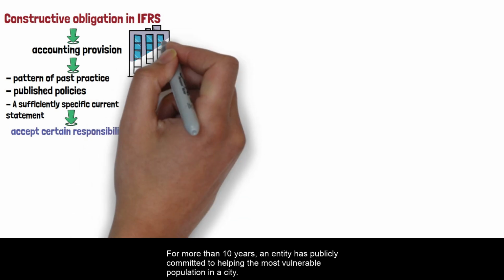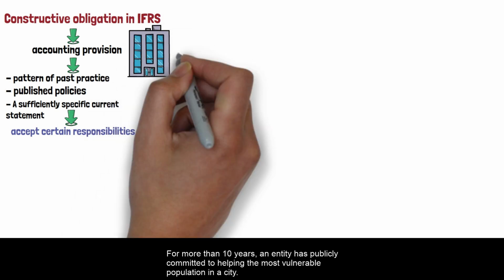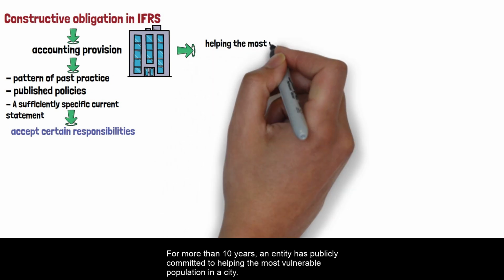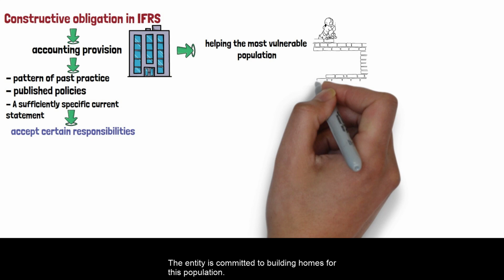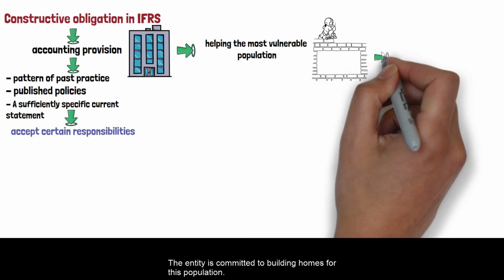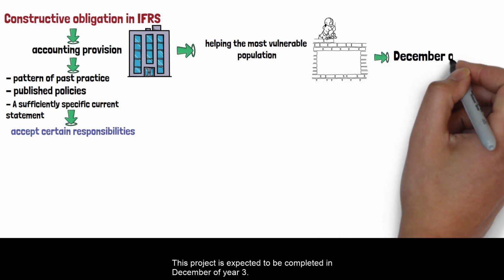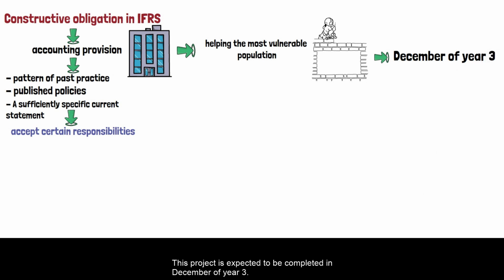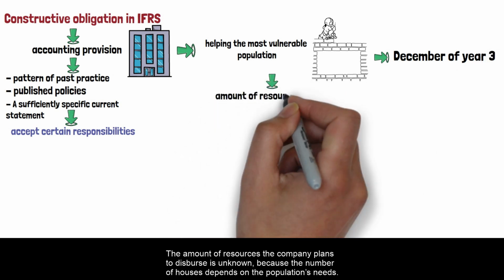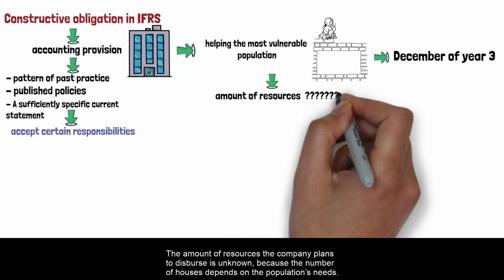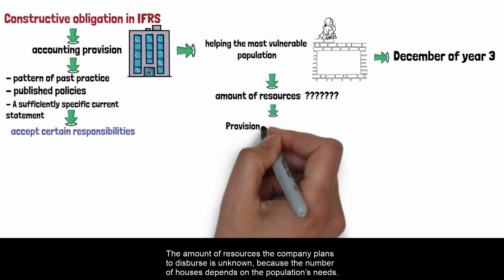For more than 10 years, an entity has publicly committed to helping the most vulnerable population in a city. The entity is committed to building homes for this population. This project is expected to be completed in December of year 3. The amount of resources the company plans to disburse is unknown, because the number of houses depends on the population's needs.